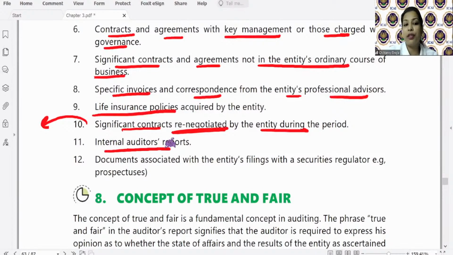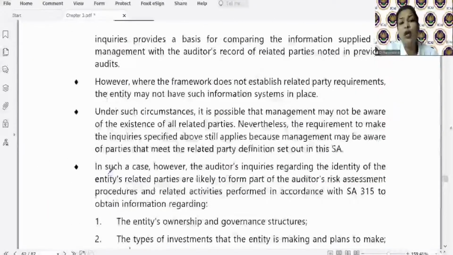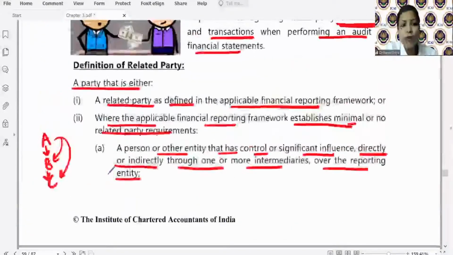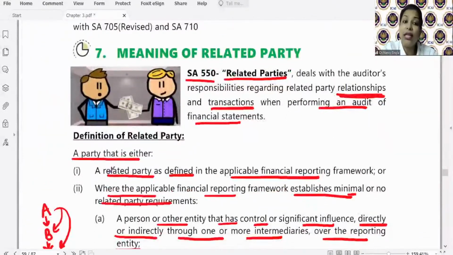The internal auditor's report, है ना, documents associated with entity's filing with the security regulator like the prospectus. So all these documents the auditor can always peruse in order to identify the related party relationships and transactions. So a very basic, a very logical essay: related party transactions, auditor को क्या करना है. So as such, when conducting an audit, there is no problem कि related party transaction क्यों है. Related party transaction can be there, है ना?